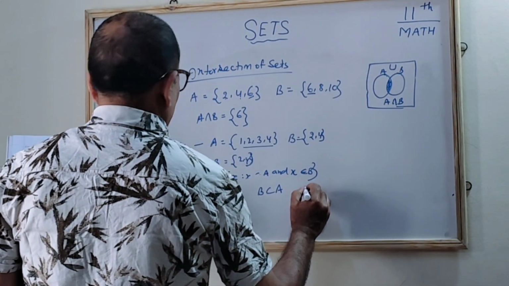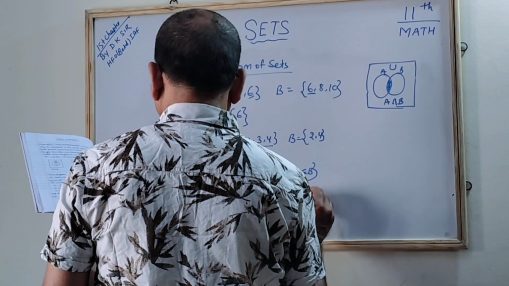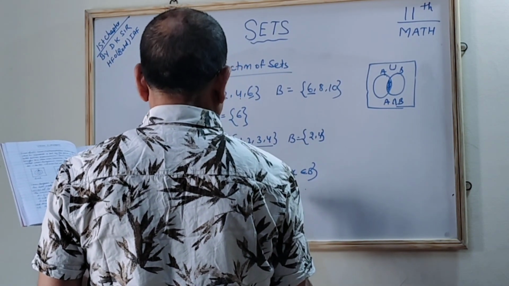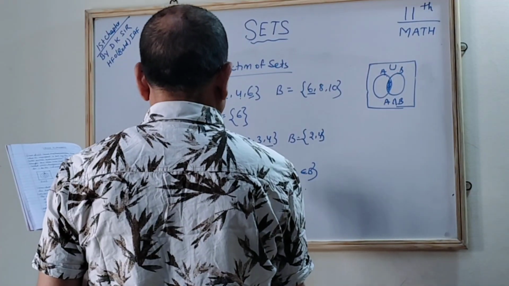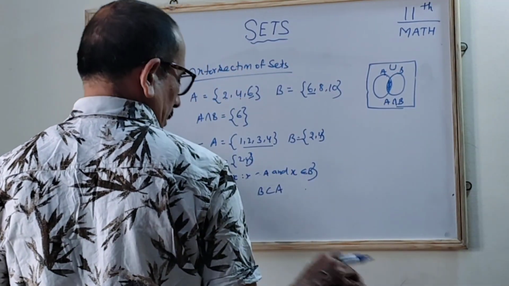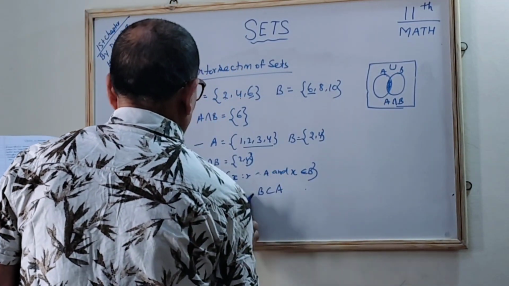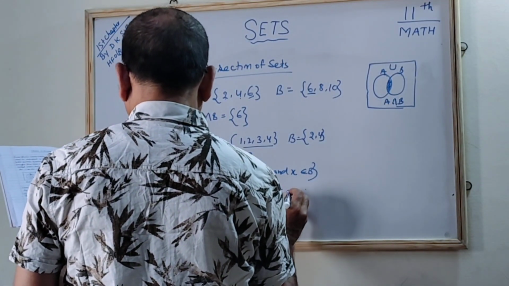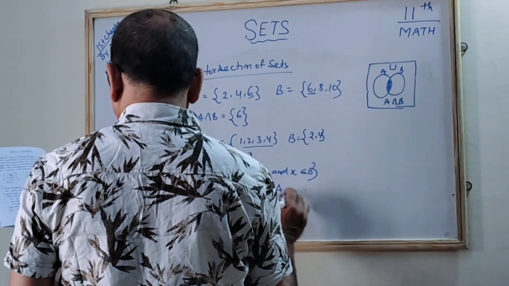And A intersection B will be equal to B here. B is a subset of A, correct? Okay, this is all about that.